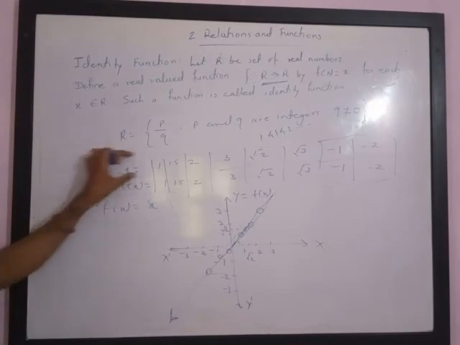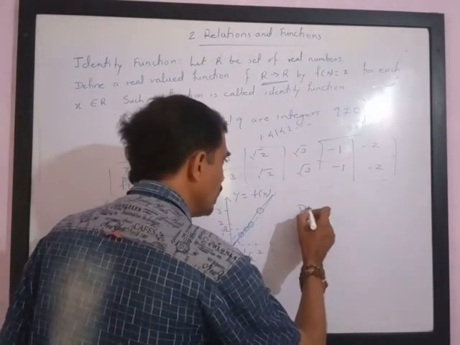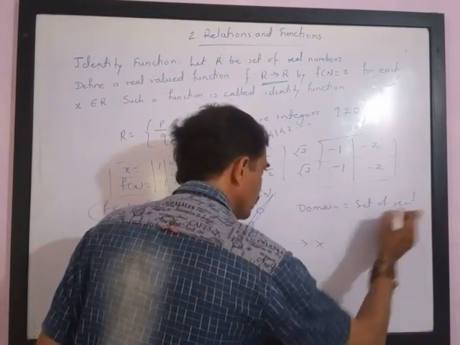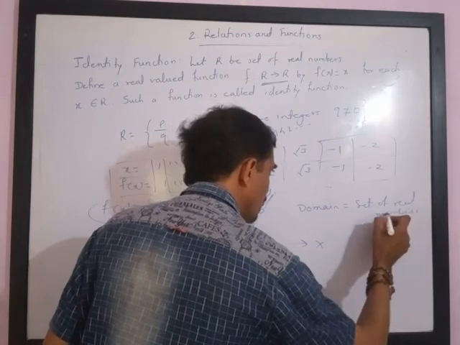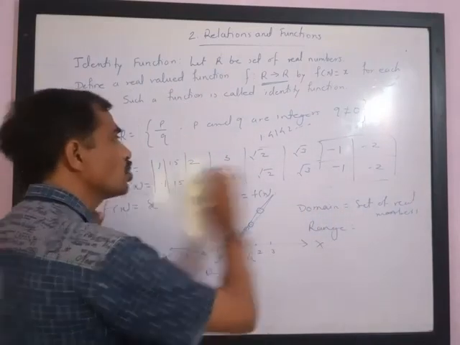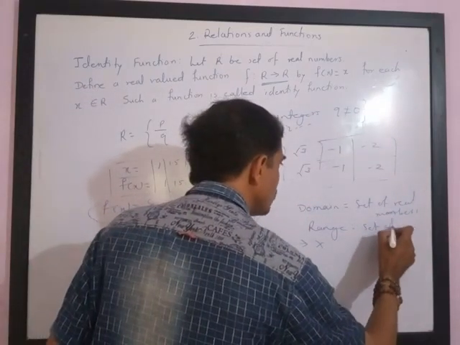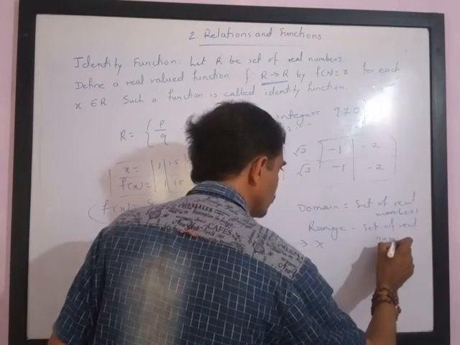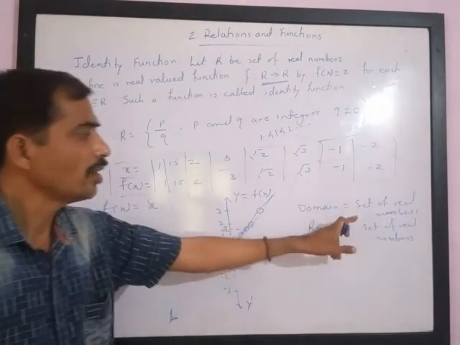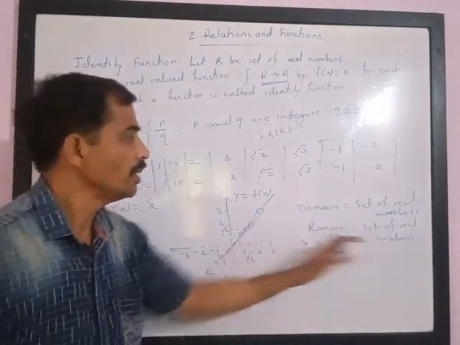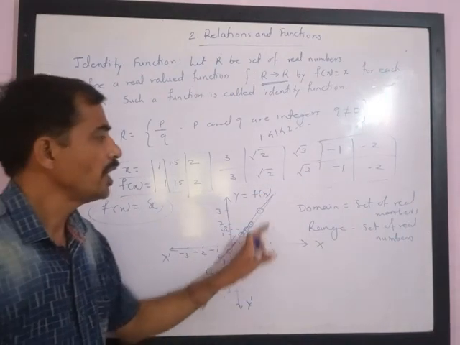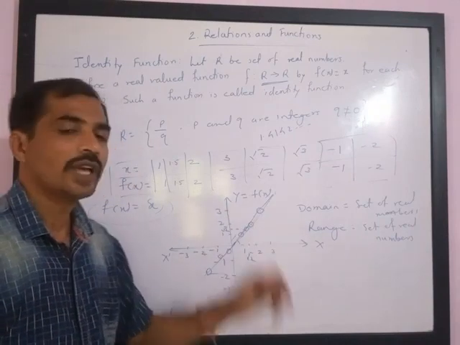Please note here the domain is equal to the set of real numbers. The domain is a set of real numbers, and you will see the range is also a set of real numbers. They can be rational or irrational. Here the domain is the set of real numbers, the range is the set of real numbers, and the graph, if you plot, you will get a straight line passing through the origin, making a 45-degree angle with the positive direction of the x-axis.